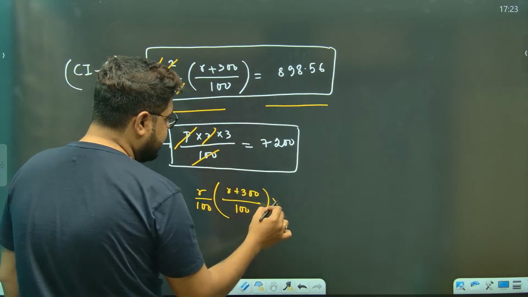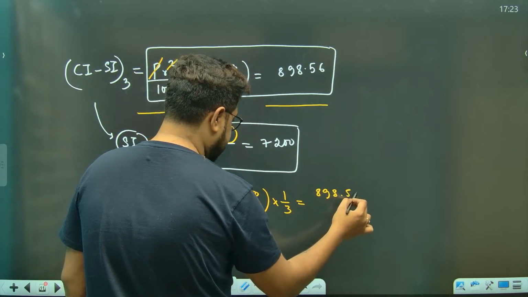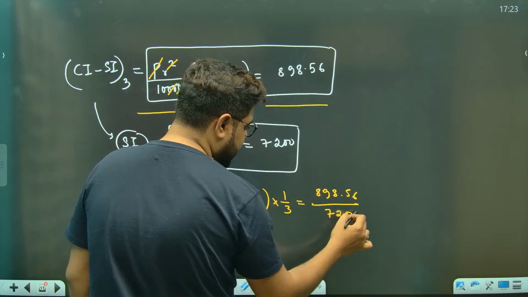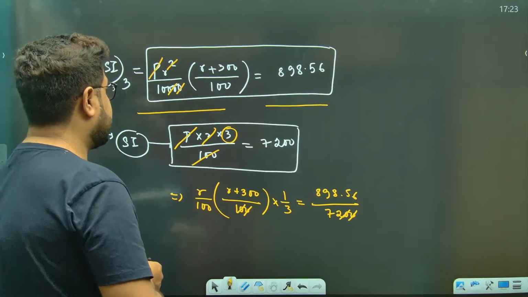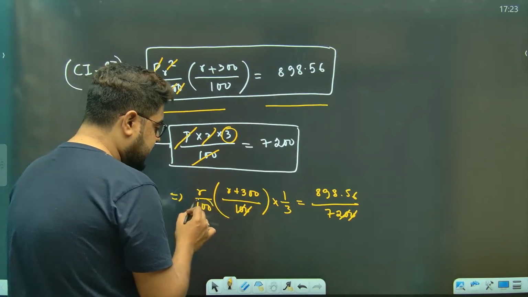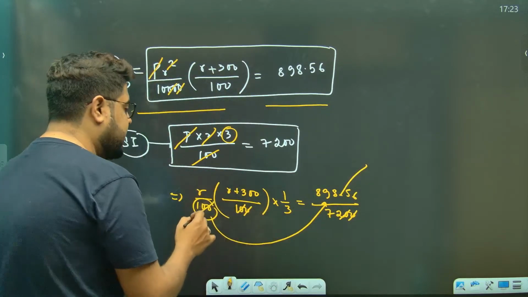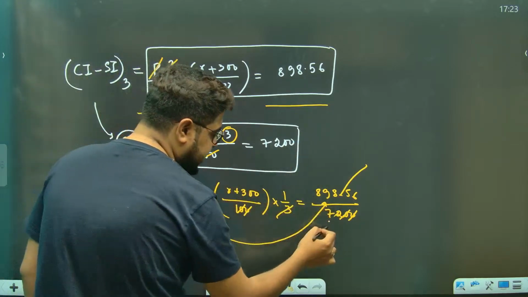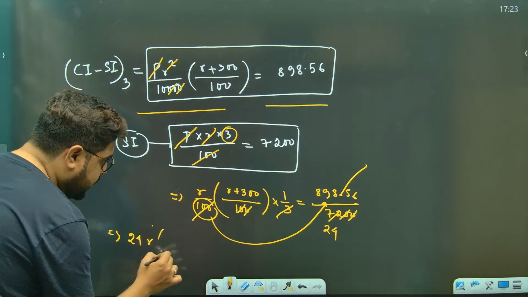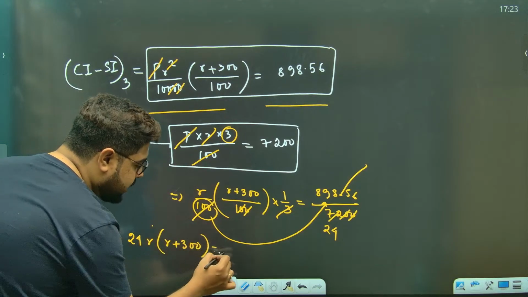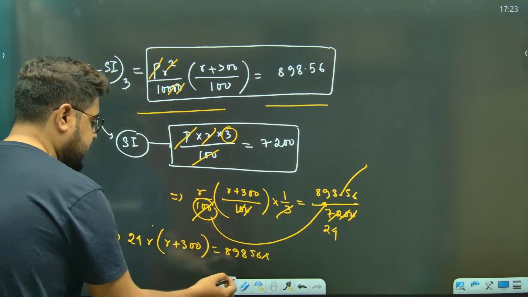And there is a 1 by 3, this 3 is remaining. It is equal to 898.56 divided by 7,200. The zeros are gone, right? And this 100 will go that side and it will get rid of this. So you just calculate from here. And 3 you can also cancel. So you can calculate, say, 24 R into R plus 300, it is equal to 89856.